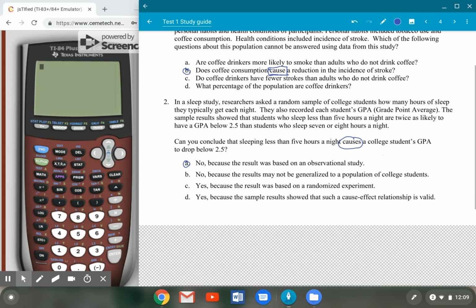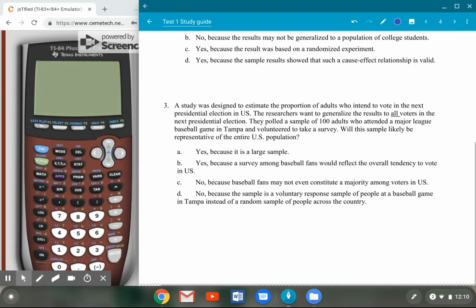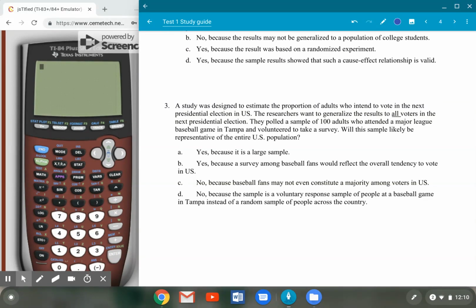Moving to question number 3. A study was designed to estimate the proportion of adults who intend to vote in the next presidential election in the U.S. The researchers want to generalize the results to all voters in the next presidential election. They pulled a sample of 100 adults who attended a Major League Baseball game in Tampa and volunteered to take a survey. Will this sample likely be representative of the U.S. population?